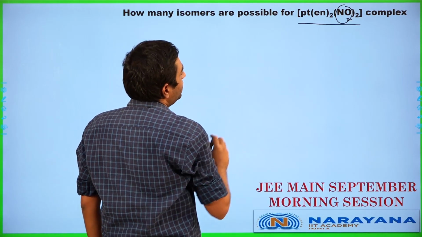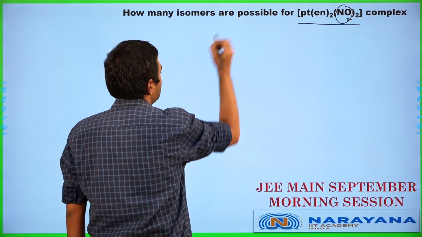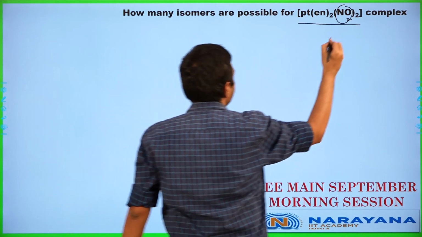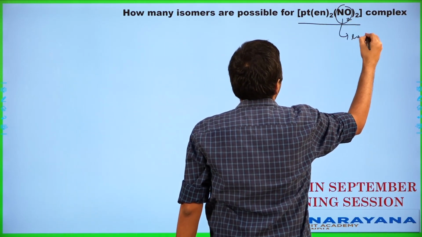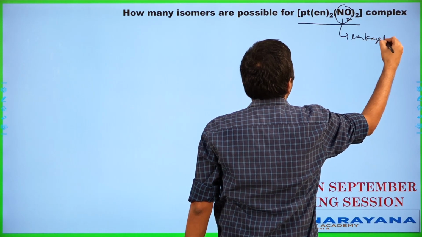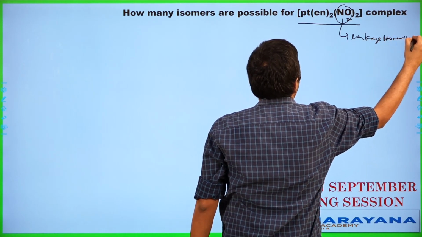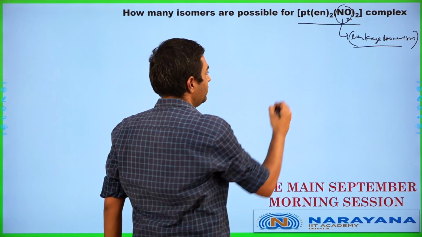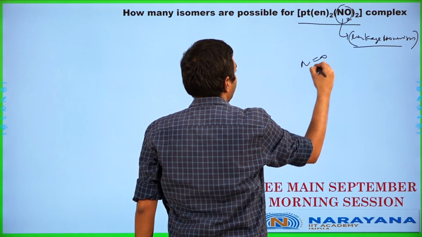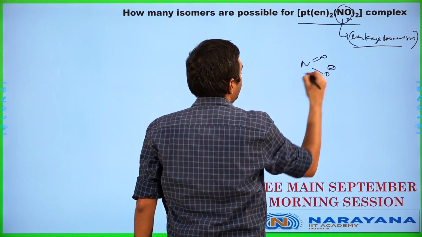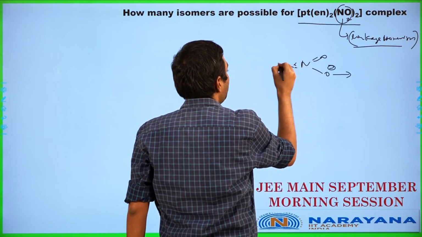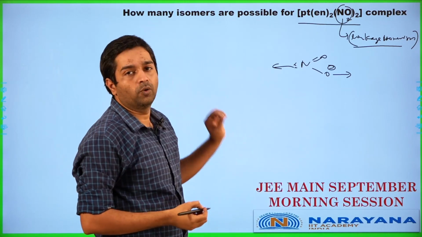So what is going to be the different number of isomers possible? Now in this particular case, let us take it as NO2 and talk about it. The issue here is this NO2 will end up showing linkage isomerism over here. Alright, so when I talk about linkage isomerism, what do I mean by linkage isomerism? The NO2 can form coordinate covalent bond from this oxygen ending, or it can form coordinate covalent bond from the nitrogen ending over here.